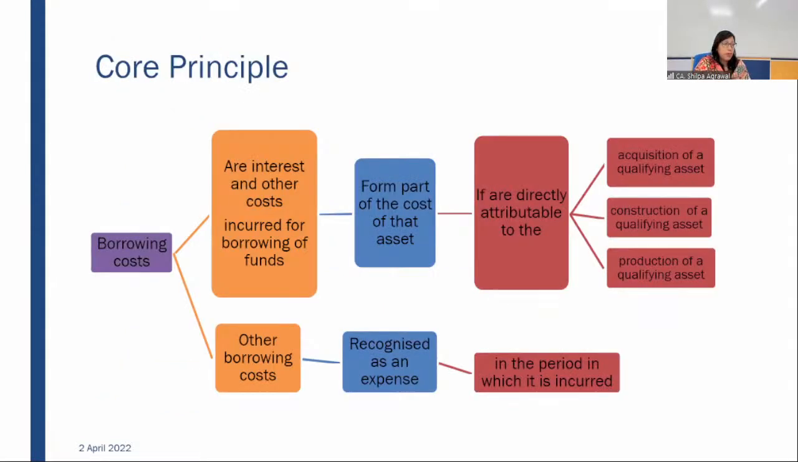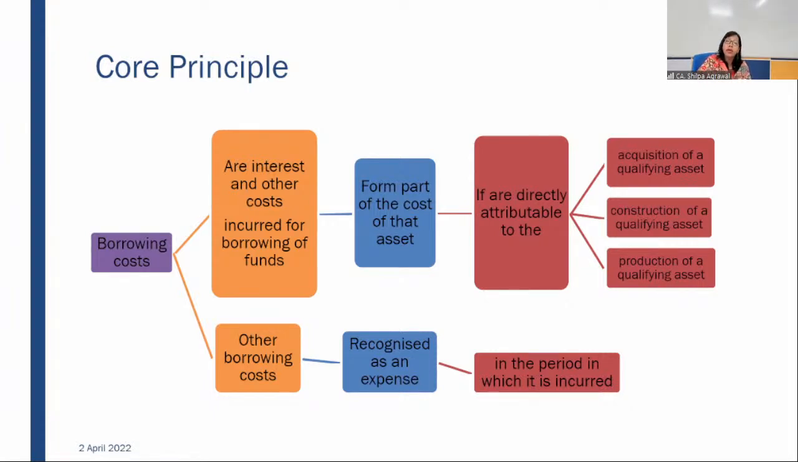So what is the core principle? Borrowing cost, as we discussed earlier, has two types. One is the borrowings which we take for running our day-to-day management, for working capital, and one is to acquire any asset. So mainly in this standard, we'll be discussing borrowing cost which we have borrowed for acquiring any asset.